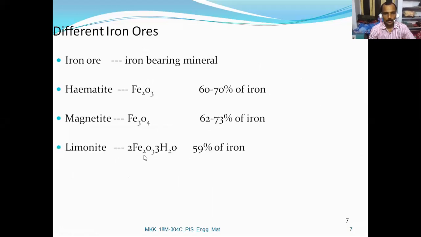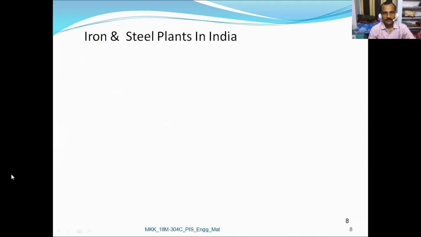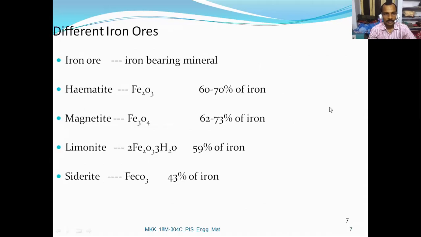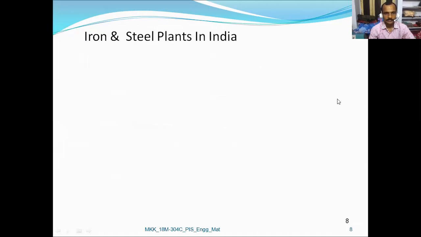Limonite, 2Fe2O3·3H2O, 59 percent of iron. Siderite, FeCO3, 43 percent of iron. So these are the different compositions of iron percentages in different ores. Overall, we can say that magnetite and hematite have more iron content.